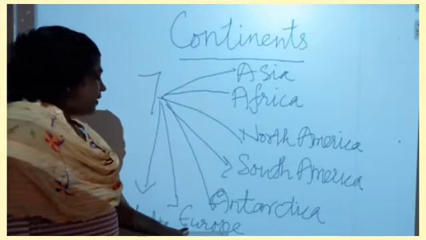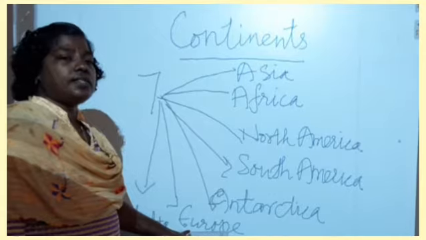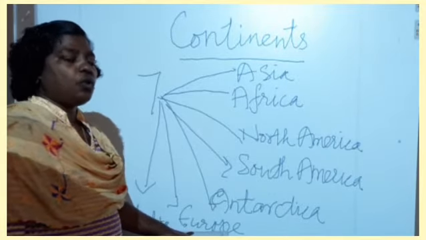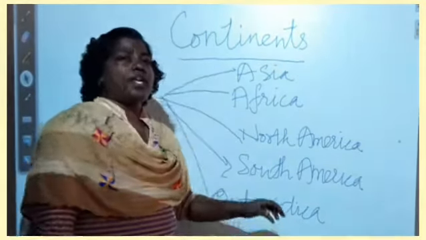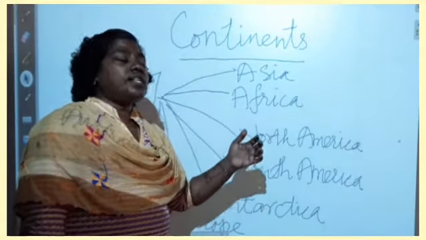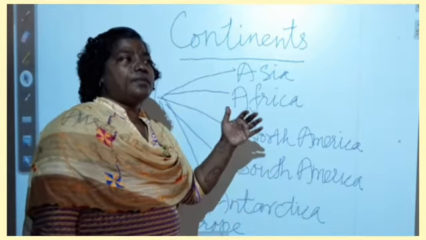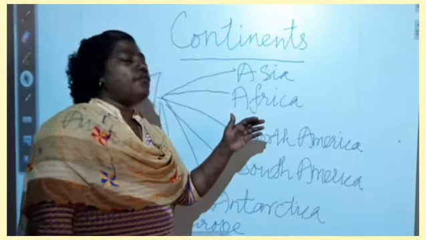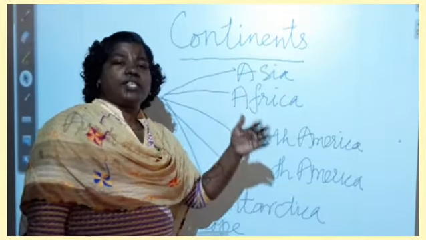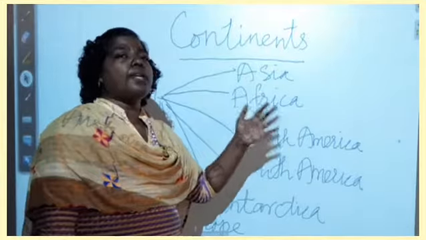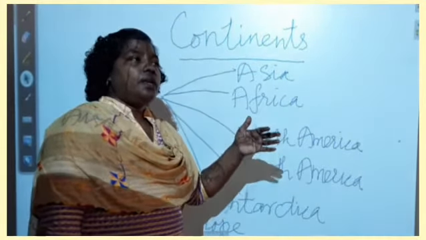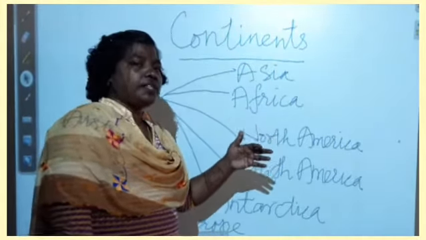Okay, and the next, the sixth largest continent, is Europe. Europe is small in size compared with the other continents. The northern part of Europe is mostly coastline, which is suitable for constructing harbors.